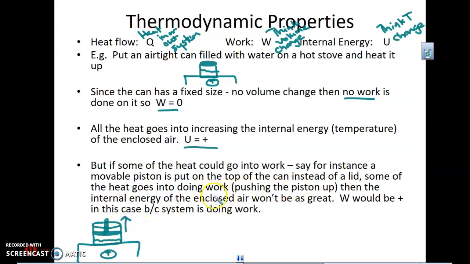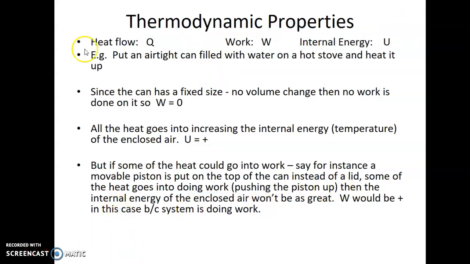So what would happen here, some of the heat, some of this internal energy would go into doing work, pushing the piston up, and then the internal energy would not be as great. So work would be positive because the system is doing the work. We'll look at a little chart of that, but work is positive because the system, which is going to be our air here, is pushing this upward, and when that happens, work is going to be positive.